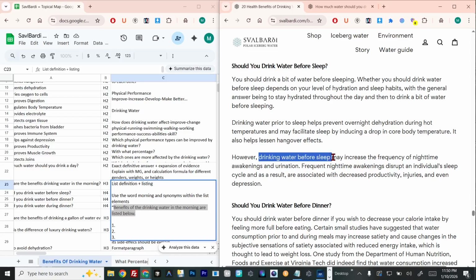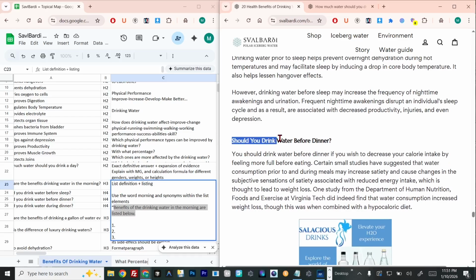Drinking water before sleep may increase the frequency of frequent night-time awakenings. Basically, it is the chain of causes in one sentence, and then in the next sentence we also give another cause. So if we expand on what frequent night time is or what increase means, that adds more context about that, so it basically dilutes our main context. That's also the problem with the AI. When we ask one thing to the AI, they give 30 other things, and these 30 other things are not related that much to our topic.